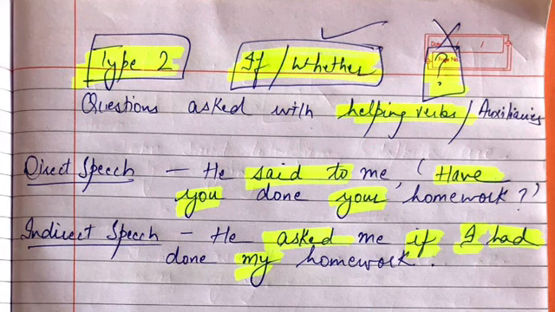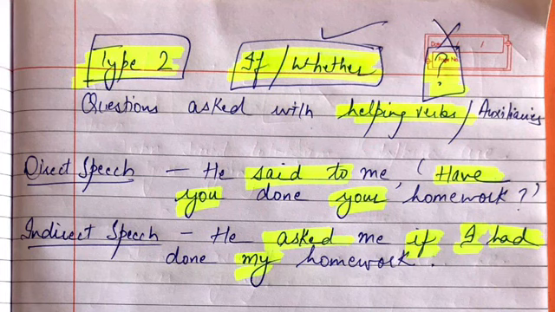Here the question is asked with the helping verb, and that helping verb is "have". So here he asked me if; we are supposed to add "if" or "whether". There is a little difference between if and whether. When the answer is to be given in yes or no, then we use whether, and there is not a big difference. He asked me if, "you" is converted to "I".